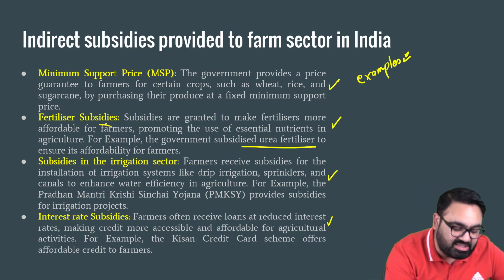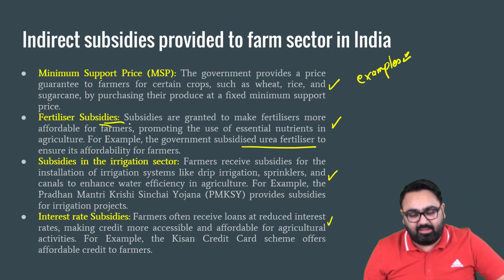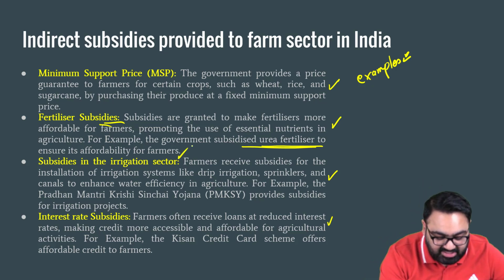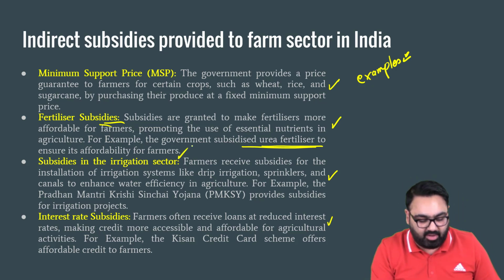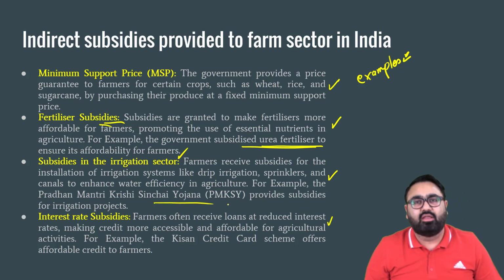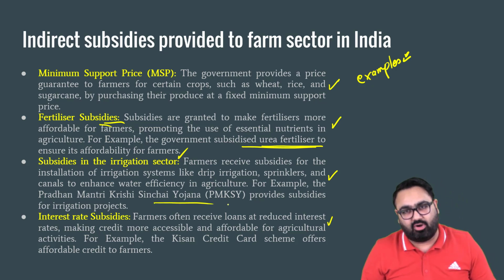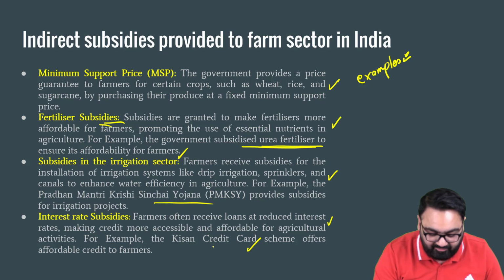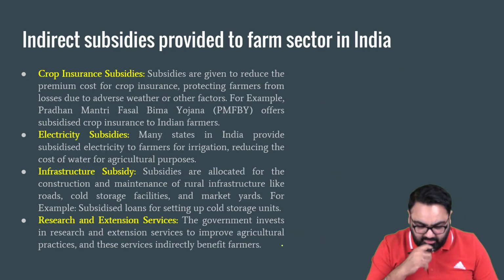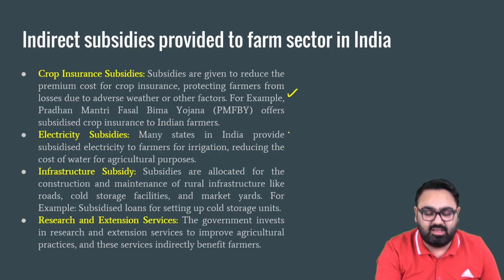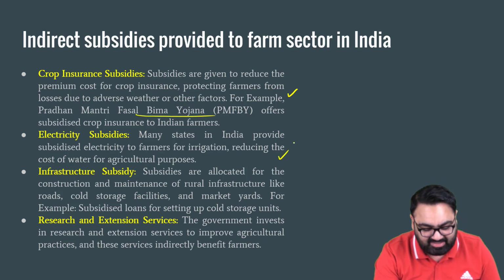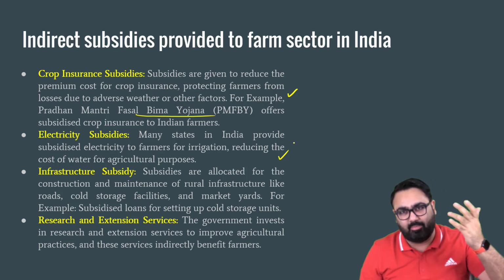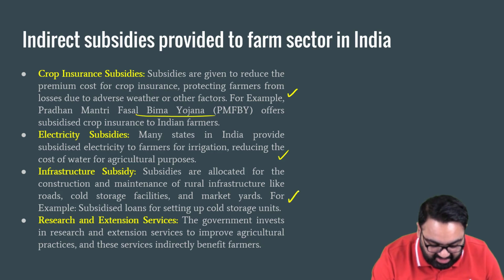So for example, here don't just write fertilizer subsidies. Explain the fact that government subsidizes urea fertilizer. Similarly, for irrigation sector, give the name of the scheme that the government runs, PM Krishi Sinchai Yojana. If you don't remember the name of the scheme, that's a different matter altogether. But if you do remember, please do mention that. Interest rate subsidies in the form of Kisan credit card schemes. There are crop insurance schemes, Pradhan Mantri Fasal Bima Yojana, electricity subsidy. The government of India does not charge electricity when the farmers use it, for example, let's say for borewell, etc. Infrastructure subsidy, research and extension.